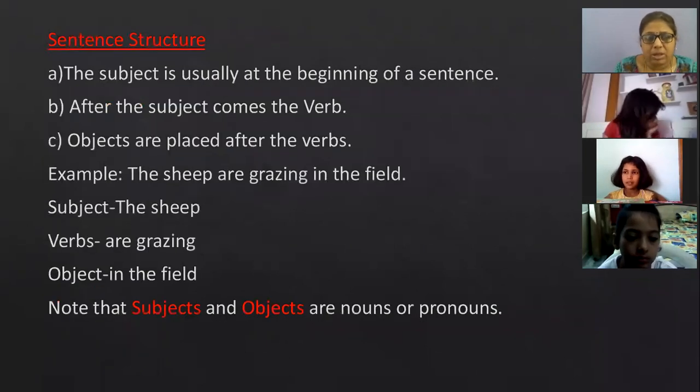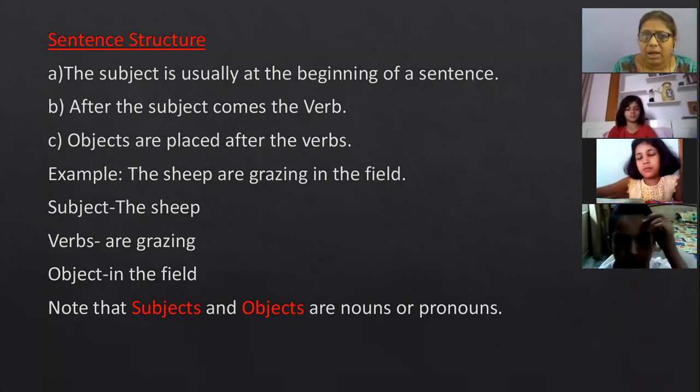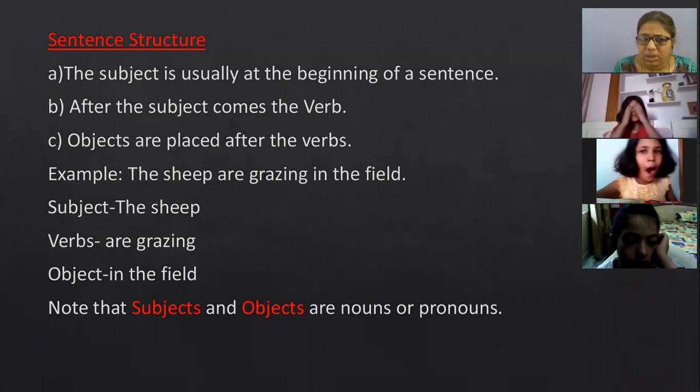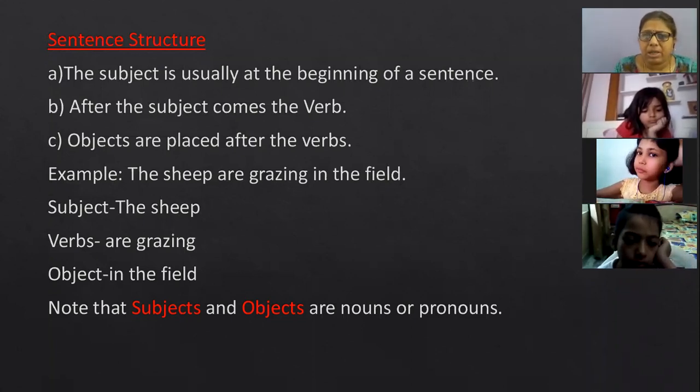Now moving on, now comes sentence structure. What is the structure of a sentence? The subject is usually at the beginning of a sentence. Whenever we start a sentence, it starts with a subject. And after the subject, what comes? Verb, and objects are placed after the verbs. In the example, I have written "The sheep are grazing in the field." Now I have divided the sentence in three parts.